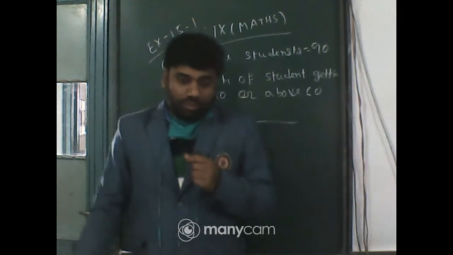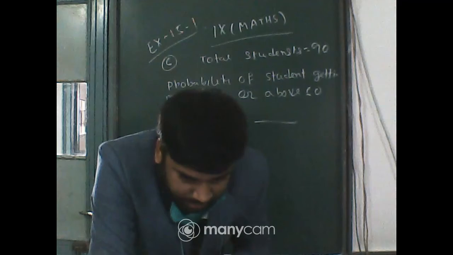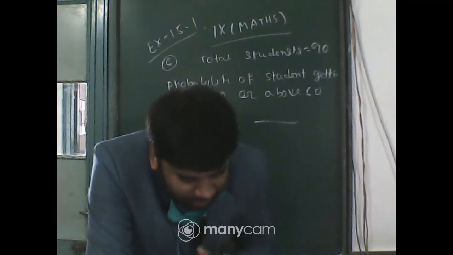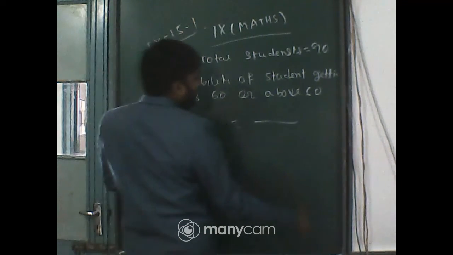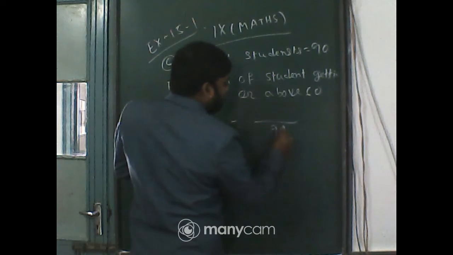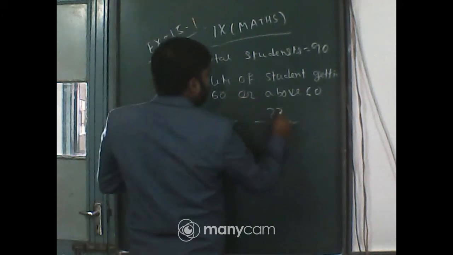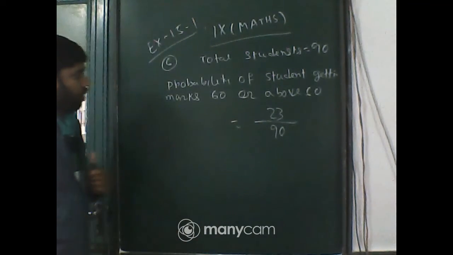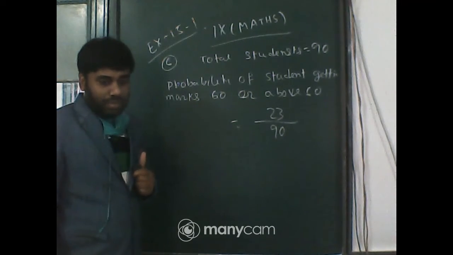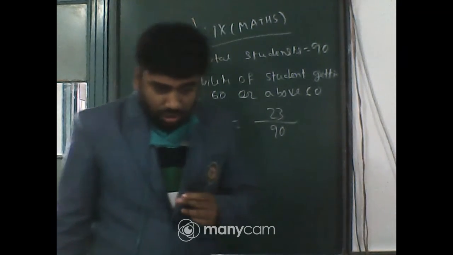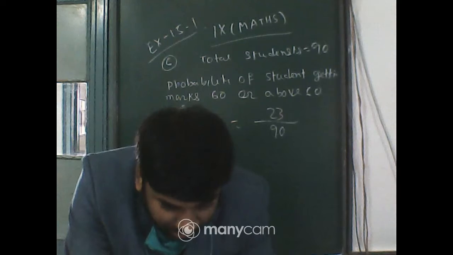Tell me quickly. 23. So in the denominator, as usual, the possible cases are 90 and the favorable cases are 23. So 23 by 90. Got it, everyone?